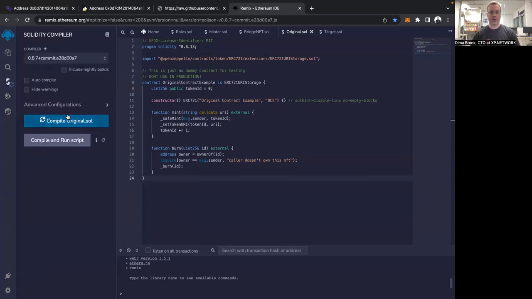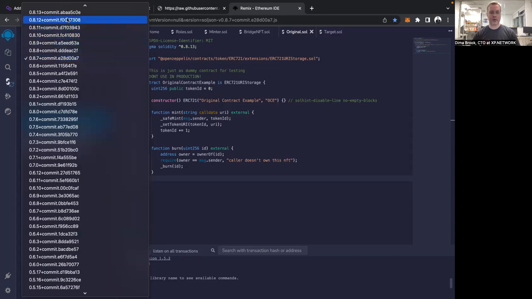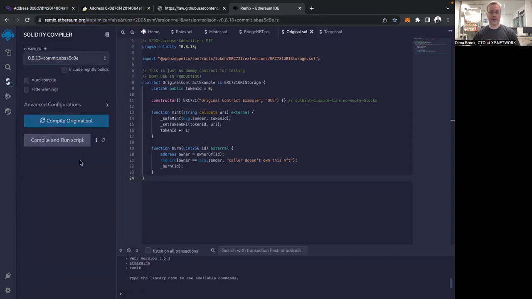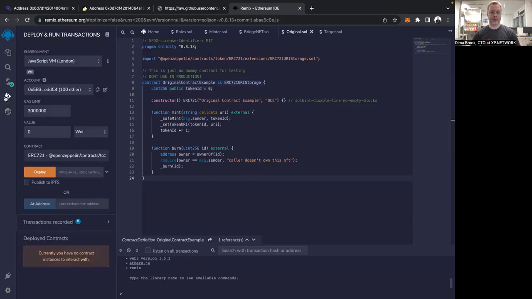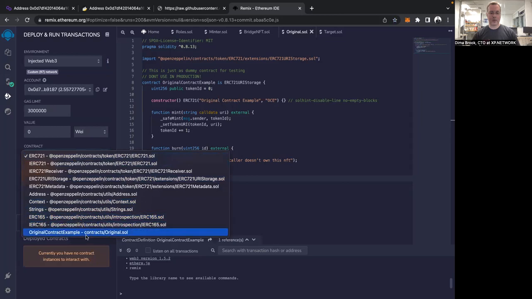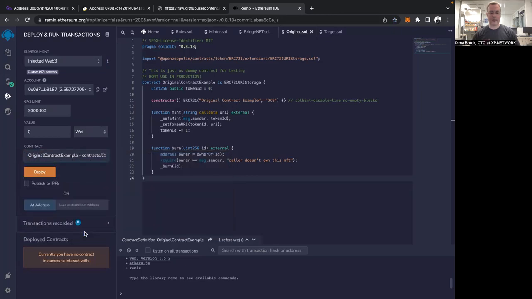Okay, we'll go here. We will select the latest version of the compiler, and we will compile the contract like so. Okay, we see that there are no errors and no warnings. It means that we wrote the contract in a good manner. Now let's go and deploy the contract. We want to inject the account from the browser extension from MetaMask. And let's select the proper contract, which is called original contract example.